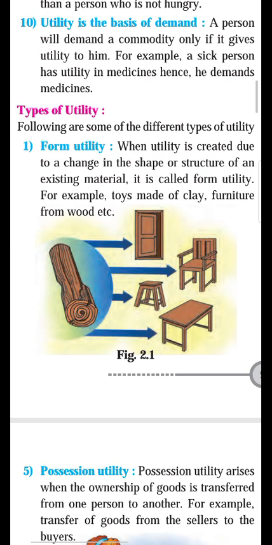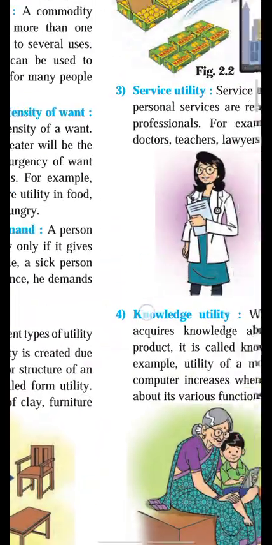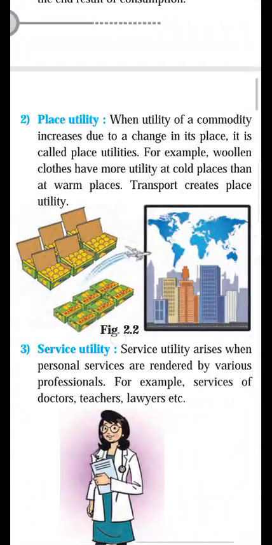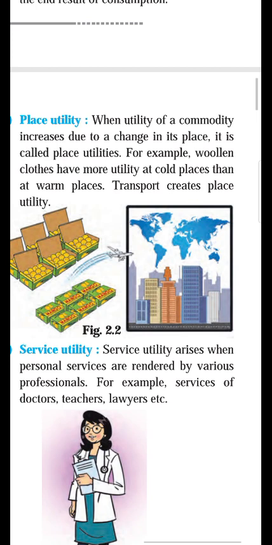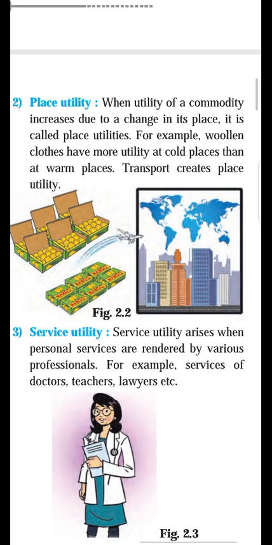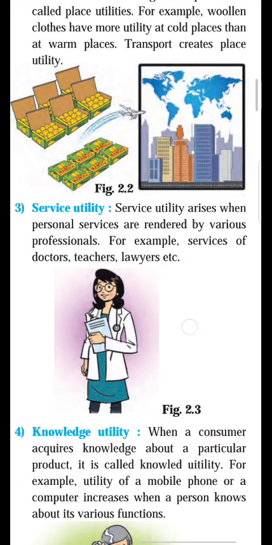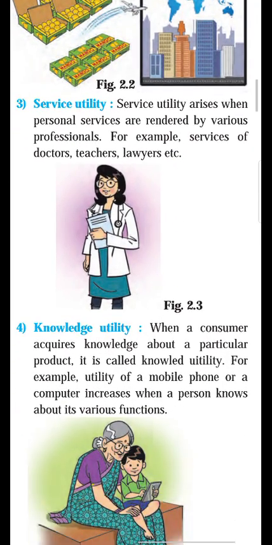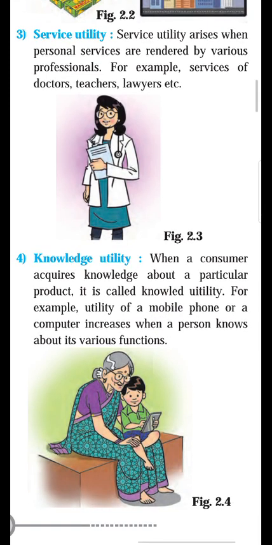You can see the picture. Second, place utility. When the commodity is transported from one place to another place, it has greater utility. It is called place utility, and transport creates the place utility. Third is service utility. When professionals like doctors, teachers, lawyers give service to their customers, to their clients, it is called service utility. The professionals create the service utility.